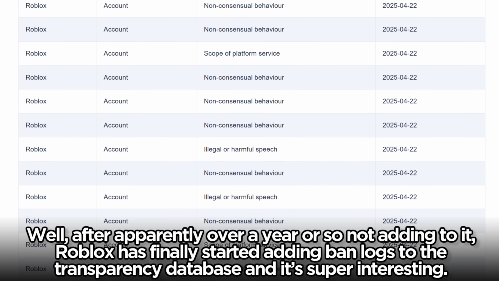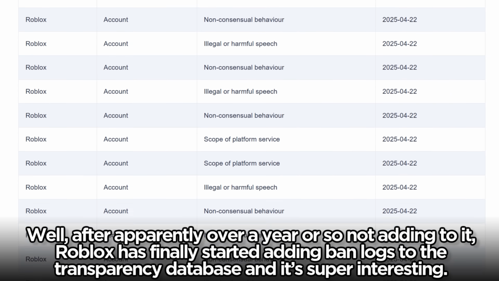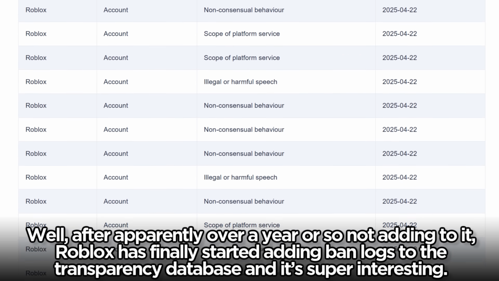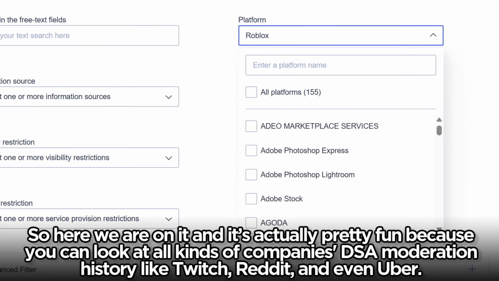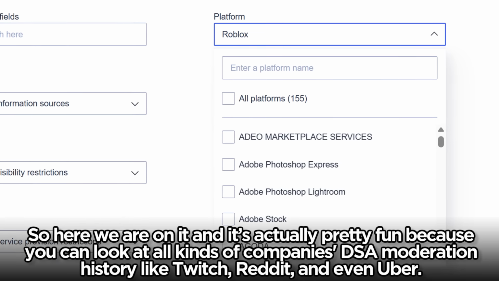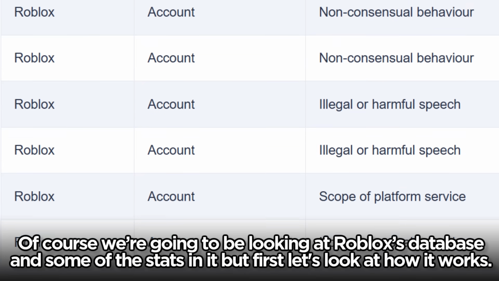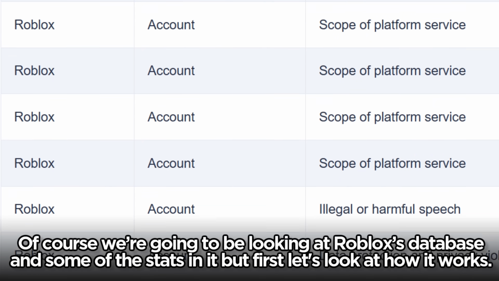Well, after apparently over a year or so of not adding to it, Roblox has finally started adding ban logs to the transparency database, and it's super interesting. So here we are on it, and it's actually pretty fun because you can look at all kinds of companies' DSA moderation history like Twitch, Reddit, and even Uber. Of course, we're going to be looking at Roblox's database and some of the stats in it, but first let's look at how it works.